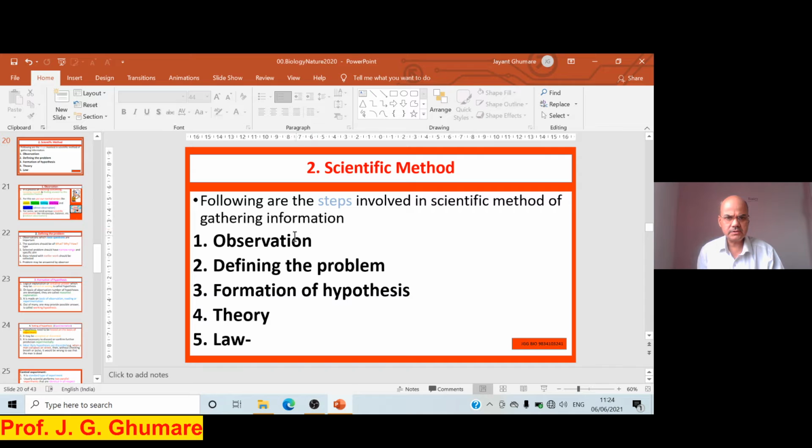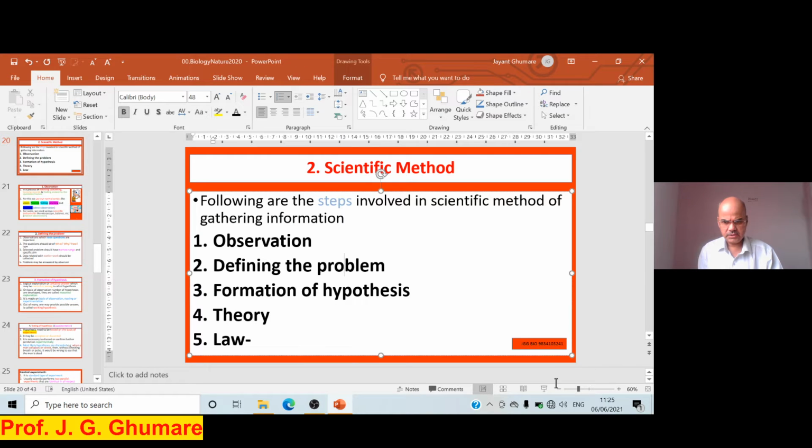The steps are as follows. Number one, observation. Number two, defining the problem. Number three, formation of hypothesis. Number four, theory. And number five is the law. How these steps are followed one by one, we are going to discuss in detail.